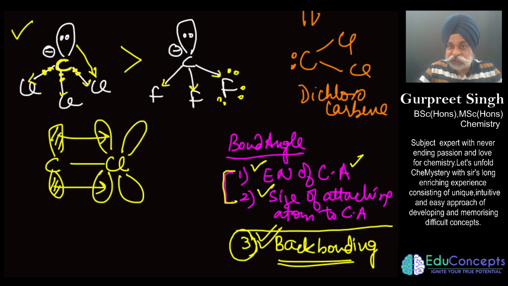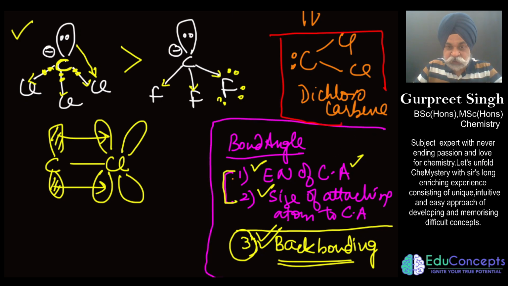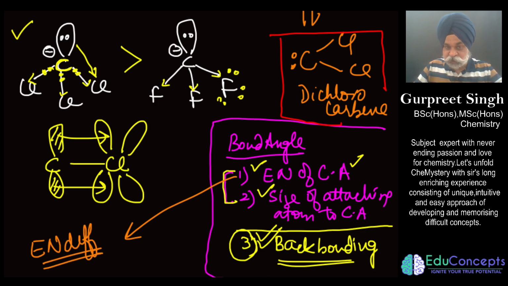Let me rephrase what I have just said. If I talk of this point, basically I am talking of electronegativity difference. If around the central atom there is electronegativity difference to a greater extent such that the central atom gets more electron density around it, then it may have a greater bond angle if it is not engaging in any sort of back bonding. But if there is engagement of back bonding, then you have to take back bonding as the determining factor as compared to other aspects engaged in that bonding.